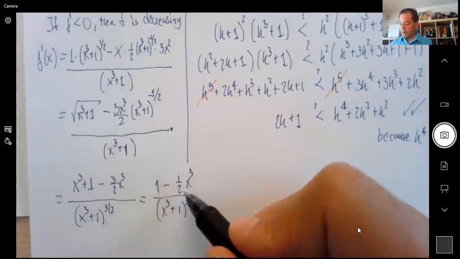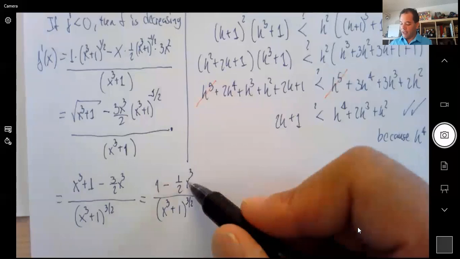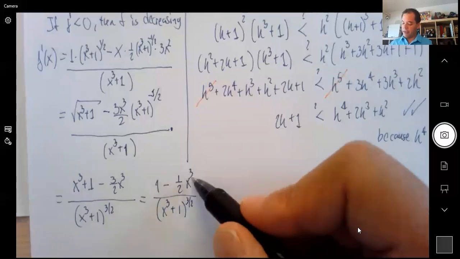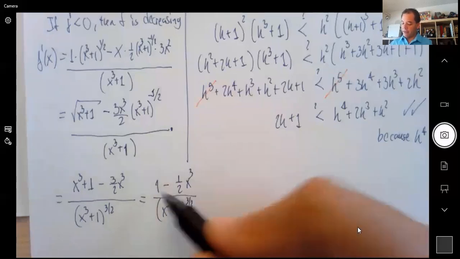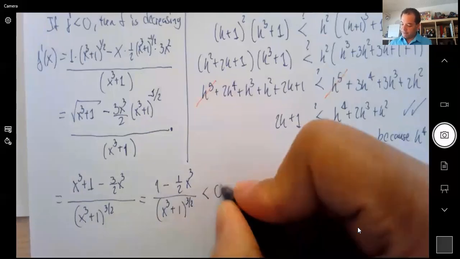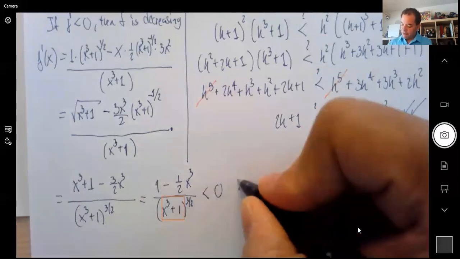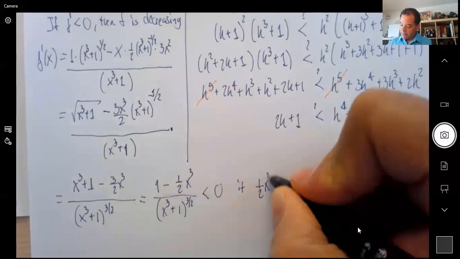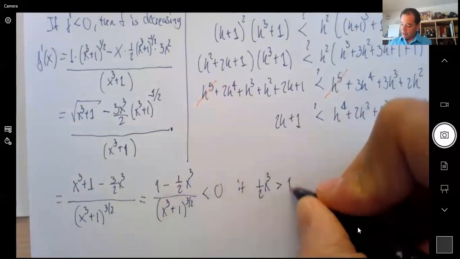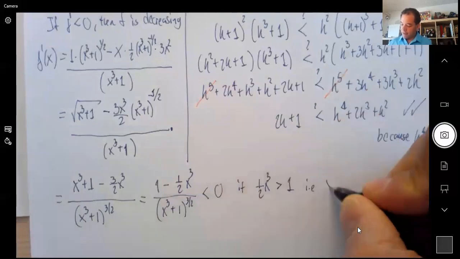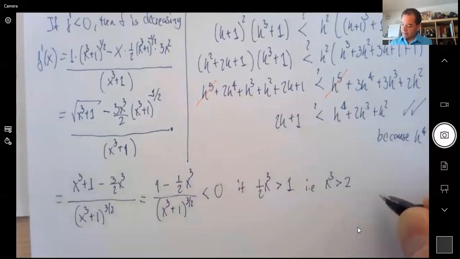So that happens really quickly. If you put 2, you get 8 over 2 is 4. Negative 4 already beats the 1, right? So this is less than 0 if 1/2 x cubed is bigger than 1, i.e. x cubed bigger than 2, or x bigger than the cubic root of 2.